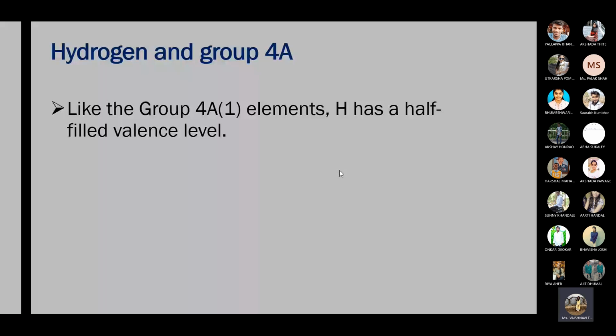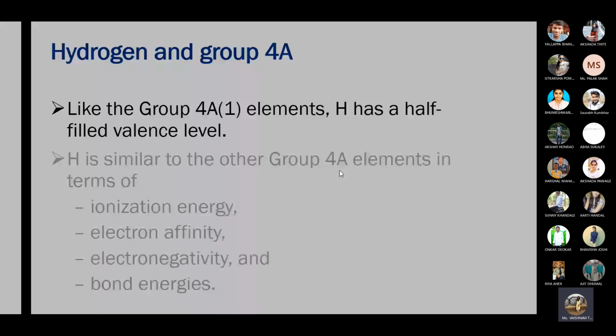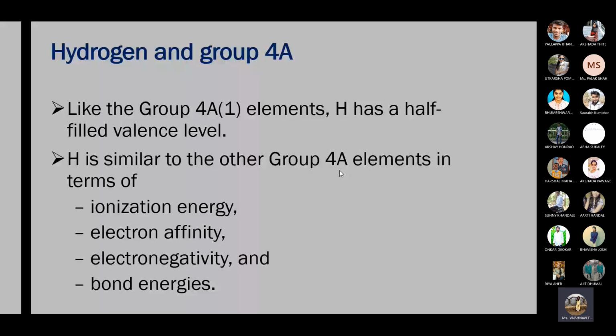Then hydrogen and group 4A: hydrogen resembles group 4A because of the exactly half filled valence shell. Also, it resembles in terms of ionization energy, electron affinity, electronegativity, and bond energy. That's why there are many compounds of carbon and hydrogen in organic chemistry.